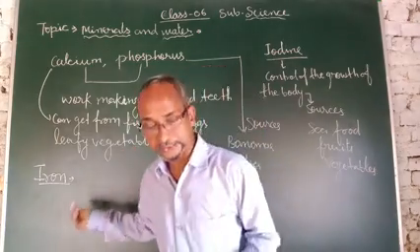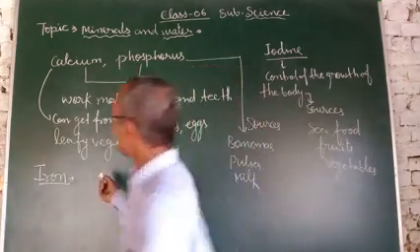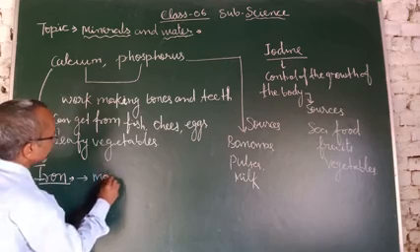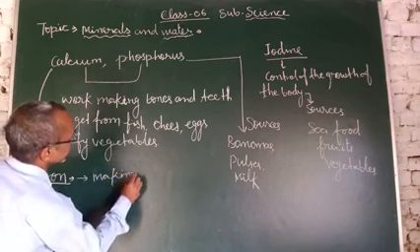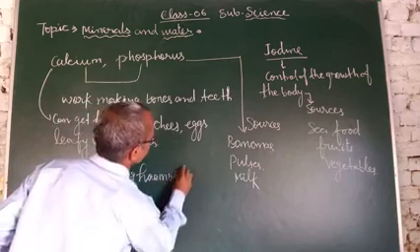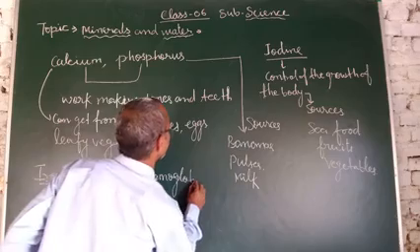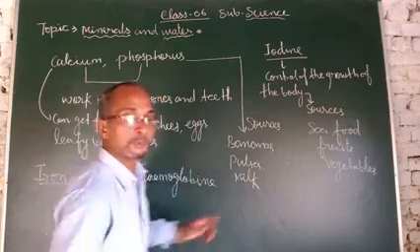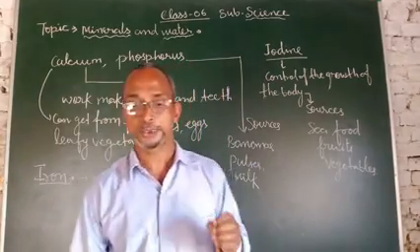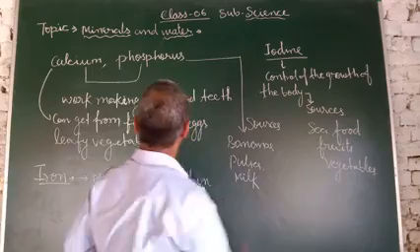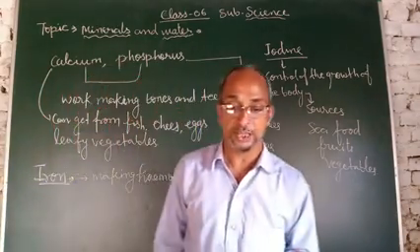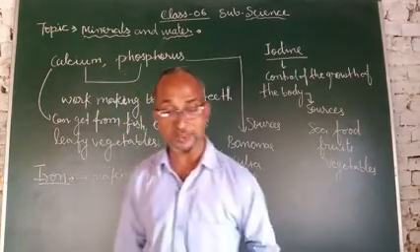So the function of iron is making hemoglobin. And what are the sources of iron?